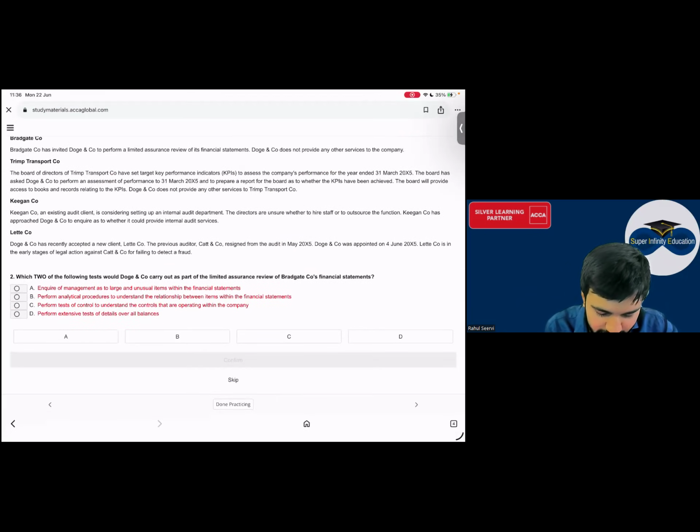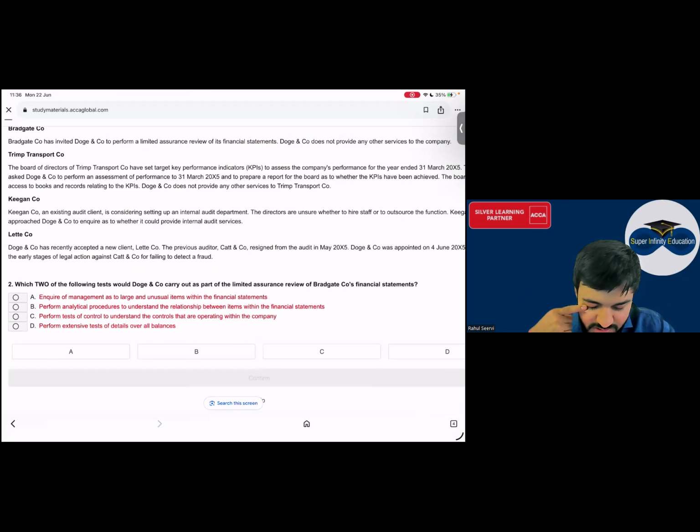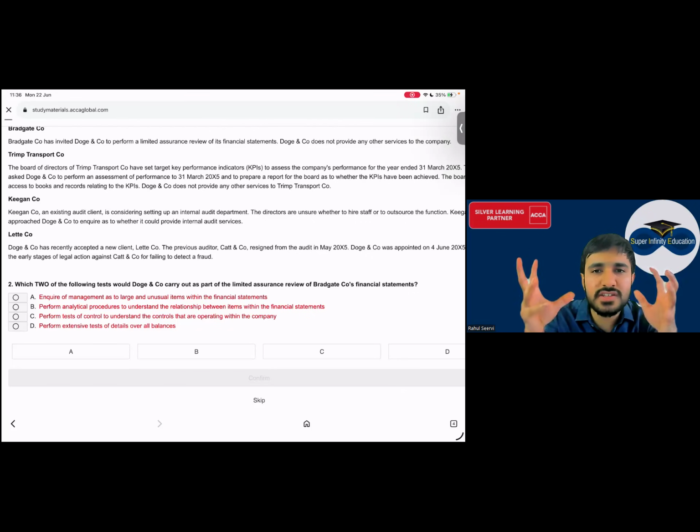Then which two of the following tests would the company carry out as part of the limited assurance review? Okay, they are saying which two of the following tests would be carried out as part of limited assurance. Now everyone remember, what did I say in class? Limited assurance means what everyone? Limited assurance means doing a lot of testing or doing less testing? Less testing. Less, yes sir.